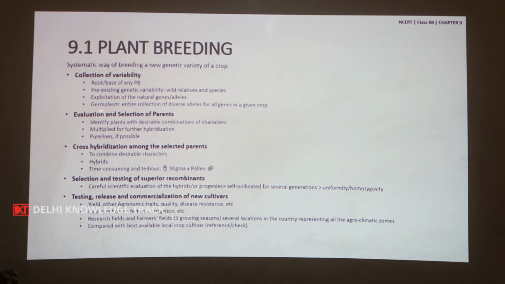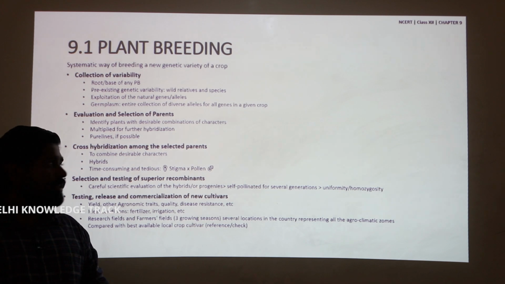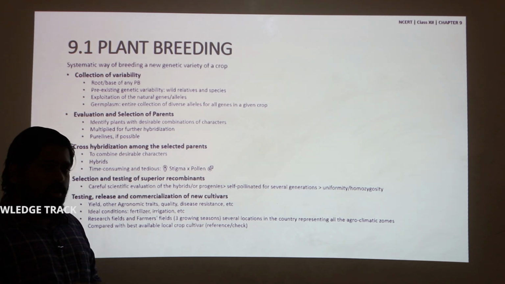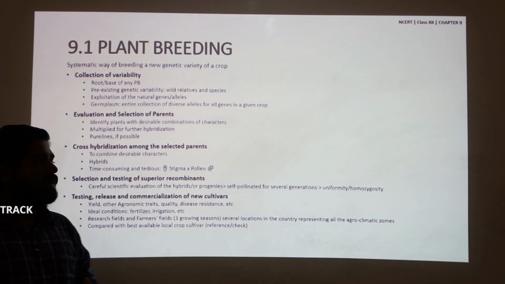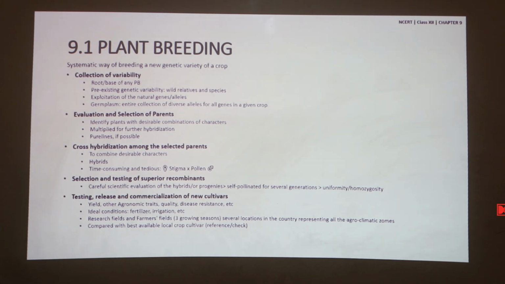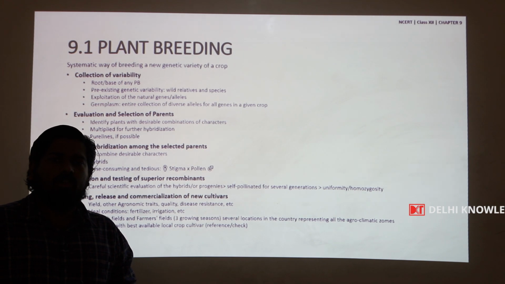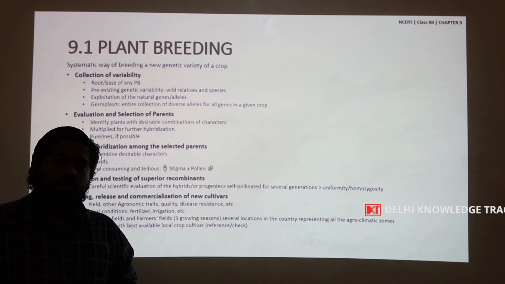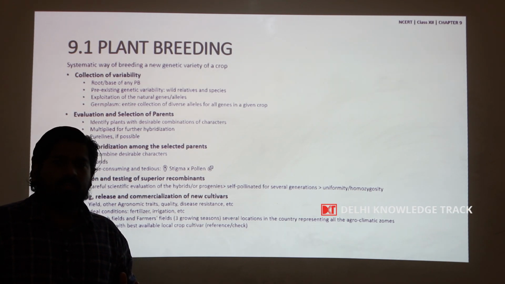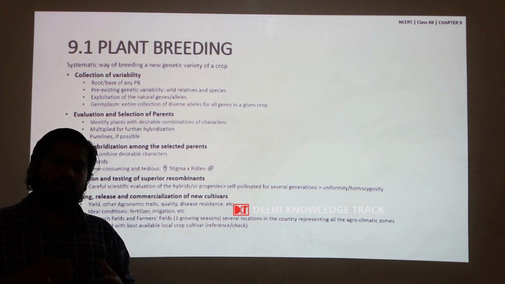The germplasm is the entire collection of diverse alleles of all genes of a given crop. So, germplasm includes different types or varieties of a particular crop. It also includes the wild relatives of a particular crop.